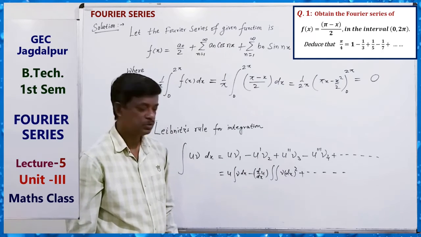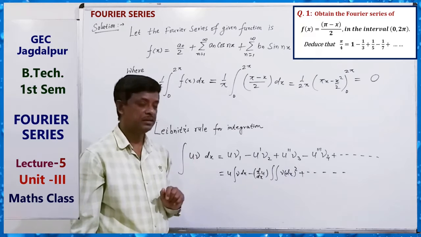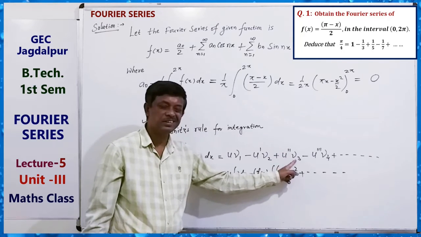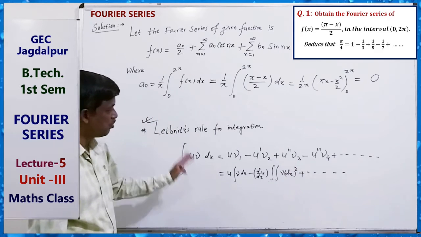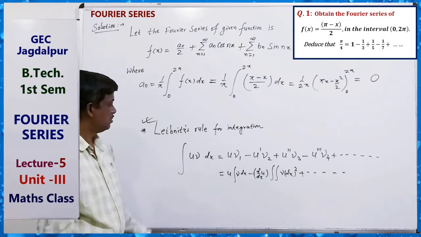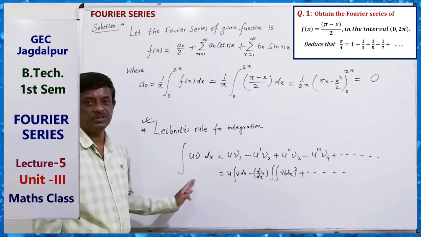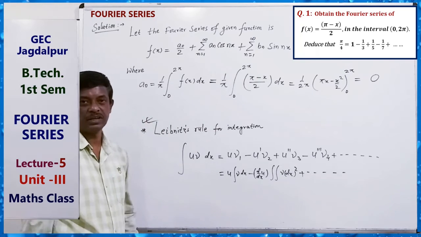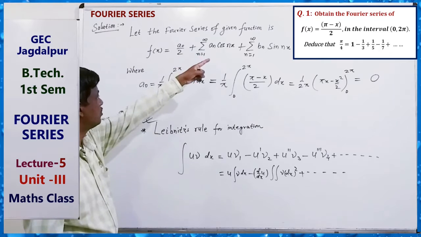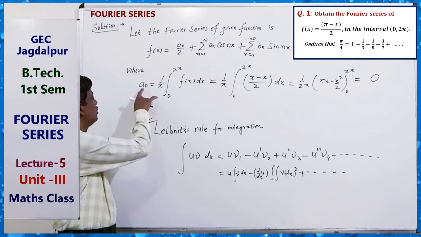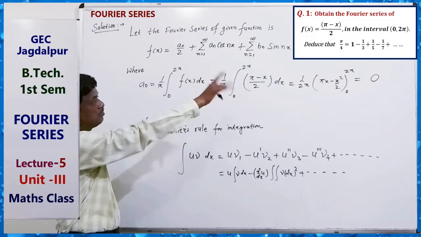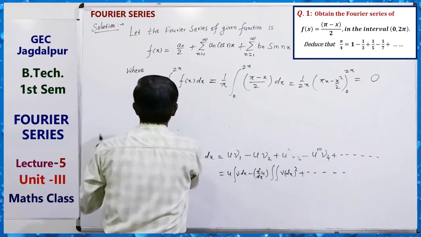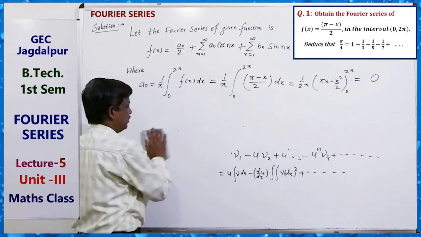v2 means 2 time integration of v and 2 time differentiation of u, 3 time integration of v. So this is a very important formula for finding the value of this integral. This is very important for finding Bn and An. Okay. So for finding this Fourier series, we have already found the value of a0 by using the formula here. Okay. Now An, the value of An.